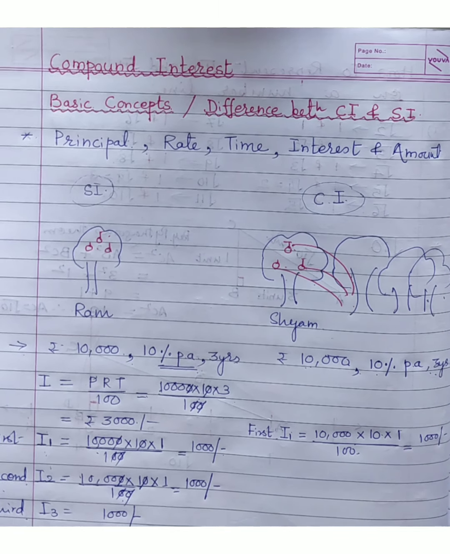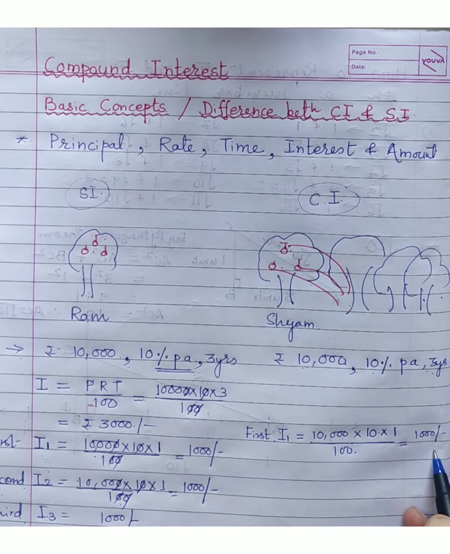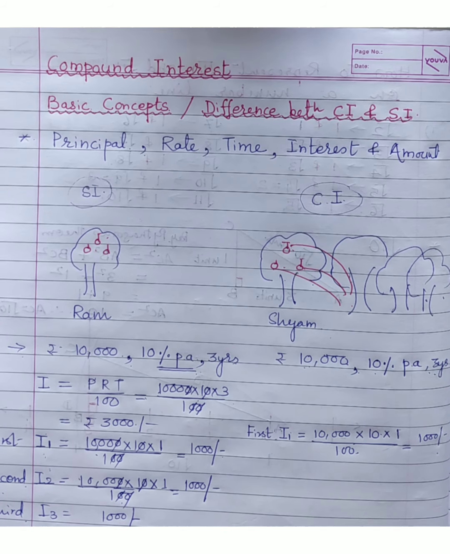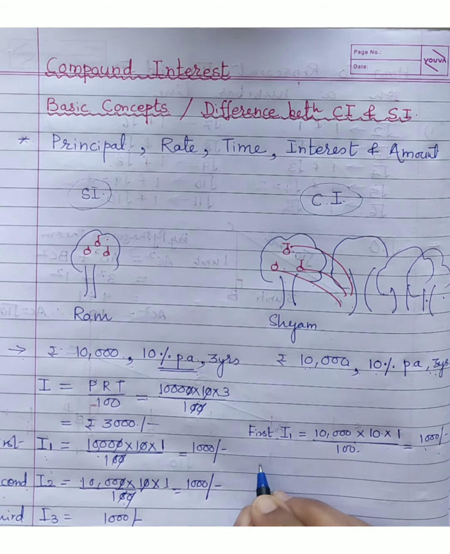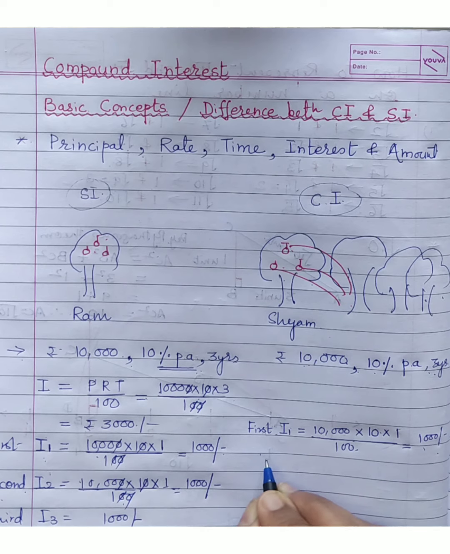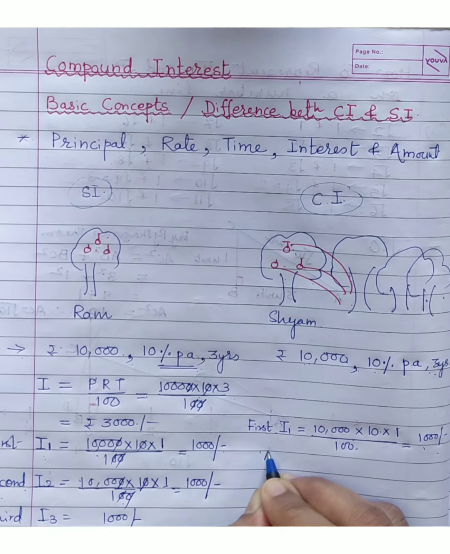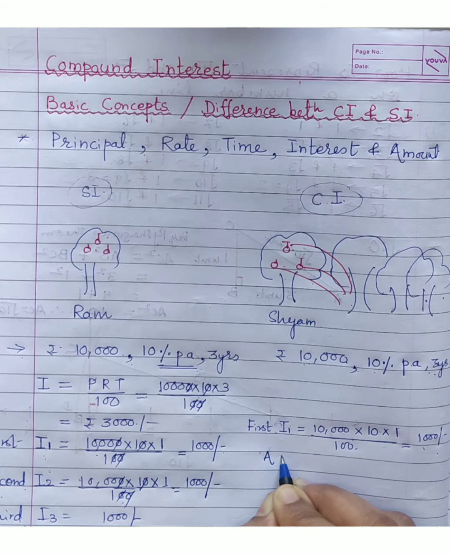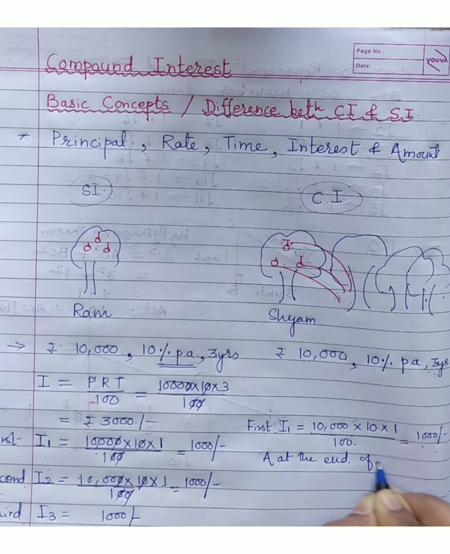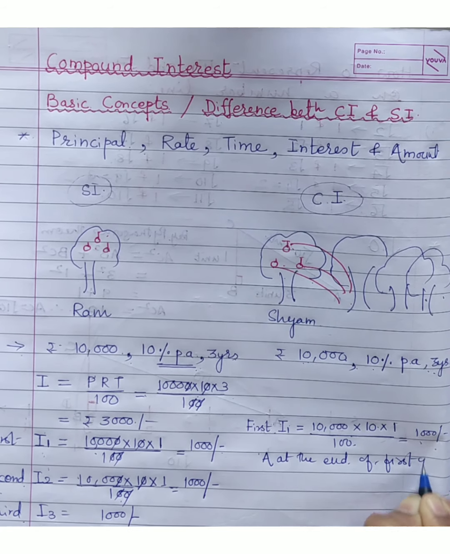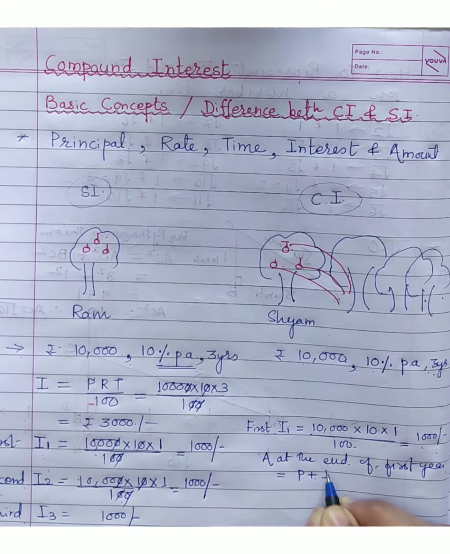In the second case, what happens in compound interest is this interest obtained is not kept separately and paid at the end or every time. This interest will be added to the principal. In our terminology, we call it the amount. So the amount at the end of first year, you know what is the amount at the end of first year? It will be the principal plus interest, right?